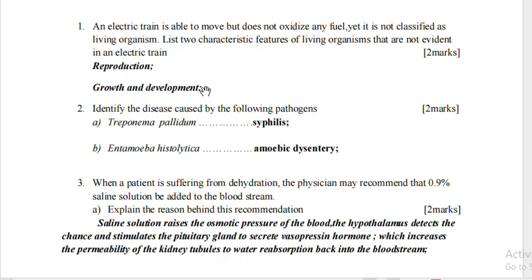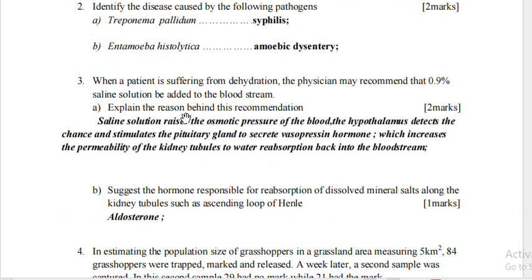Reproduction, it is not able to produce offspring. Growth and development, it is not able to change in size or develop. Then question 2, identify the disease caused by the following pathogens. Treponema pallidum, and it causes syphilis. Entamoeba histolytica, causes amoebic dysentery or amoebiasis.